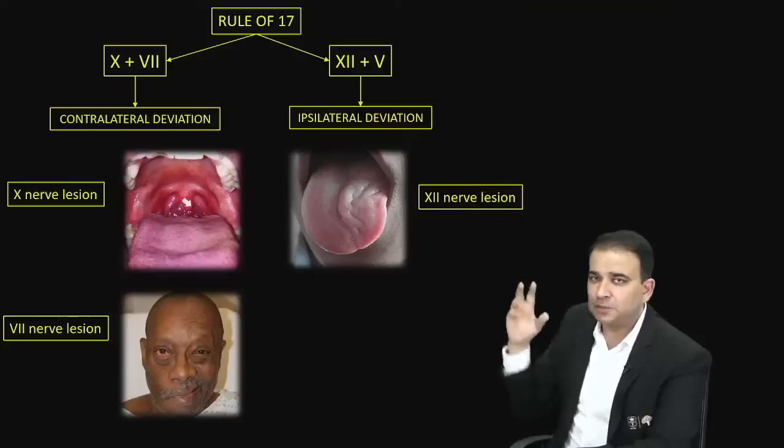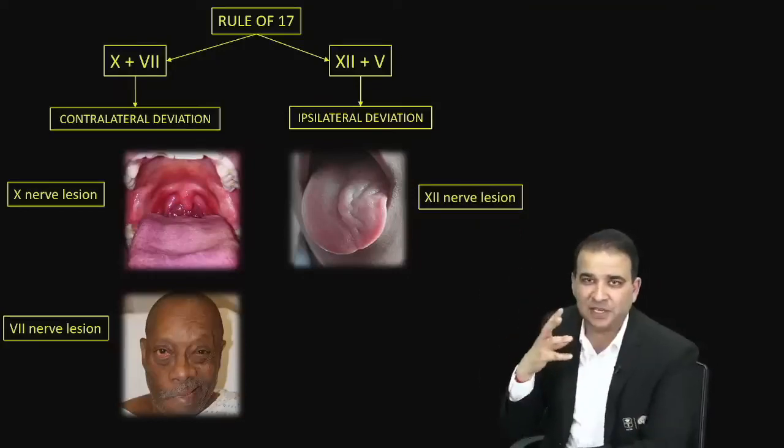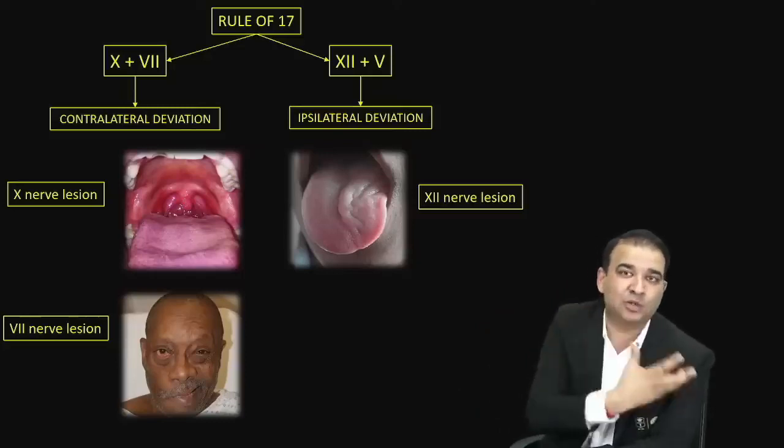And then the 5th nerve, especially the mandibular nerve, supplies the muscles of mastication. Now one of the functions of the muscles of mastication is to push the mandible. The pterygoids push the mandible to the other side here.